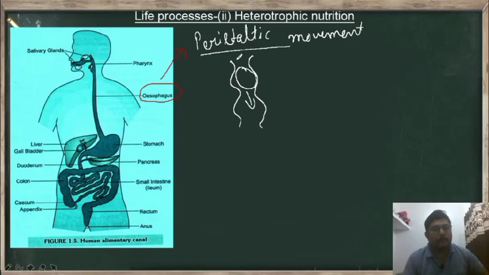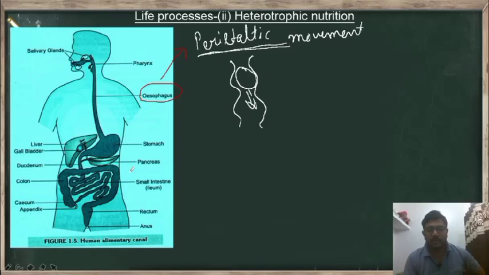The muscles which are present on the walls of the alimentary canal, they show contraction and relaxation. So this contraction and relaxation, it forms a wave like formation. So this wave like formation, it moves the food forward in the alimentary canal. So this wave like action of the muscles in the alimentary canal which pushes the food forward is called as peristaltic movement. So this peristaltic movement continuously happens in alimentary canal because of contraction and relaxation of the muscle.